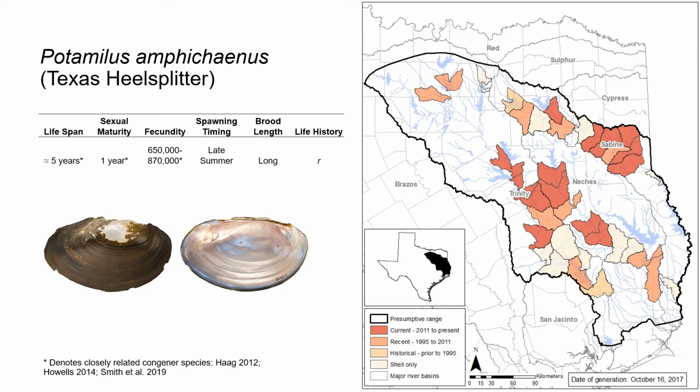Potamilus amphichaenus, or the Texas heelsplitter, is a relatively short-lived species with an expected lifespan of 5 years and is reproductively active within the first year. It is a highly fecund species and considered a long-term brooder, holding its glochidia over winter and spawning in mid to late summer. The Texas heelsplitter is found in 3 of our 4 focal basins, and based on its life history characteristics, most closely represents an r-selected species.